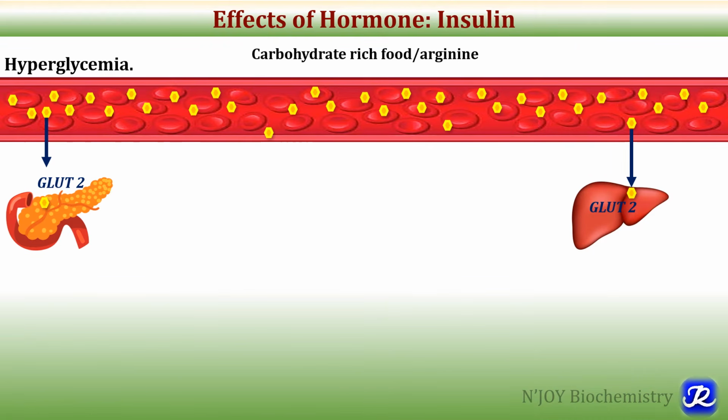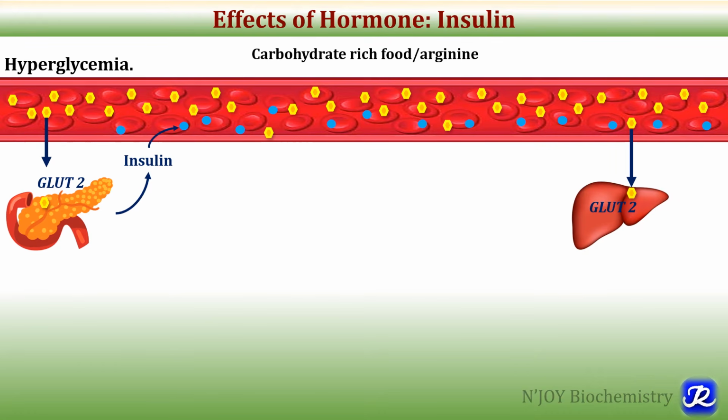Inside the beta cells, this ATP inhibits the voltage gated potassium channel, and it causes depolarization of the membrane, and in turn there is opening of calcium channel. The entry of calcium inside the beta cells helps in the release of insulin, which is trapped in vesicles inside the beta cells of pancreas. So there is release of insulin now.